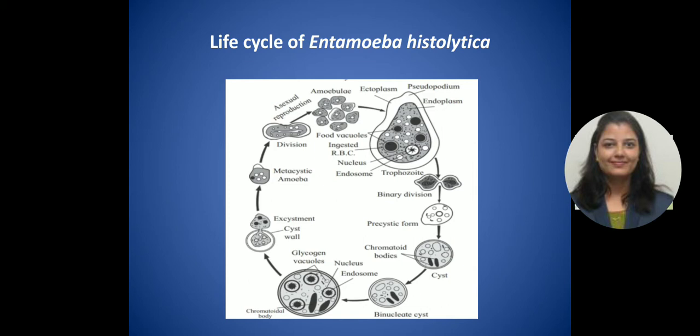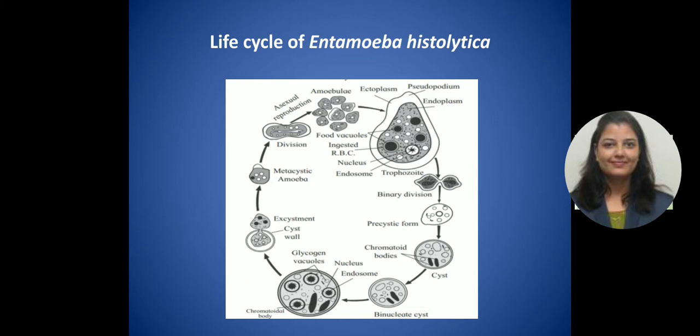As we all know, amoebae do not have any specific shape. So here is the structure of an amoeba, where you can see the ectoplasm and endoplasm are present. Pseudopodium means false leg. As they do not have any specific body shape, they make a temporary shape of the body and move from one place to another. That is known as pseudopodia.